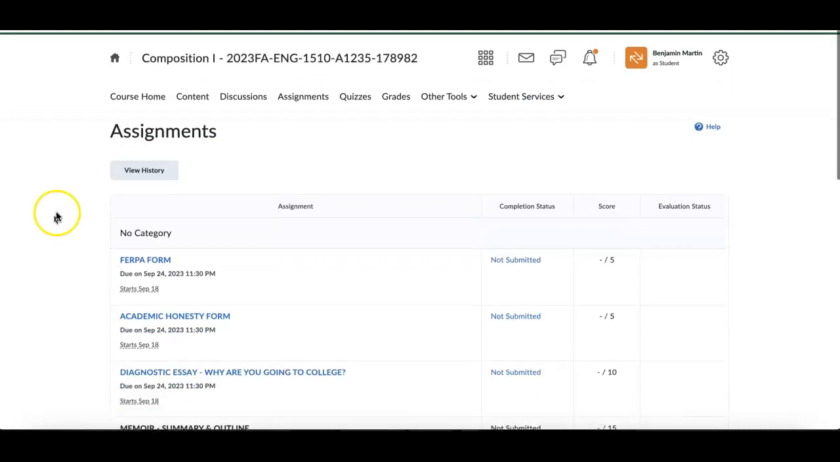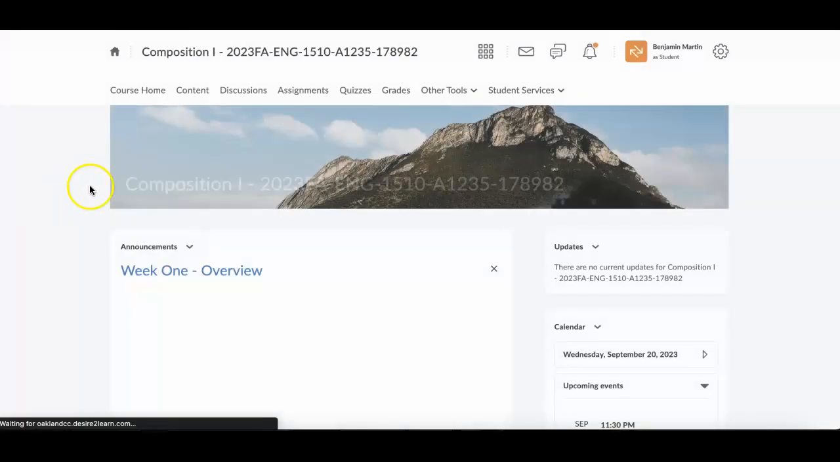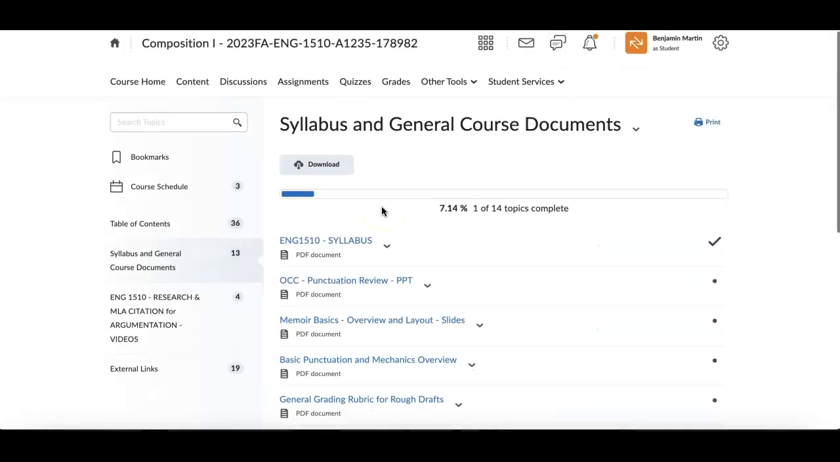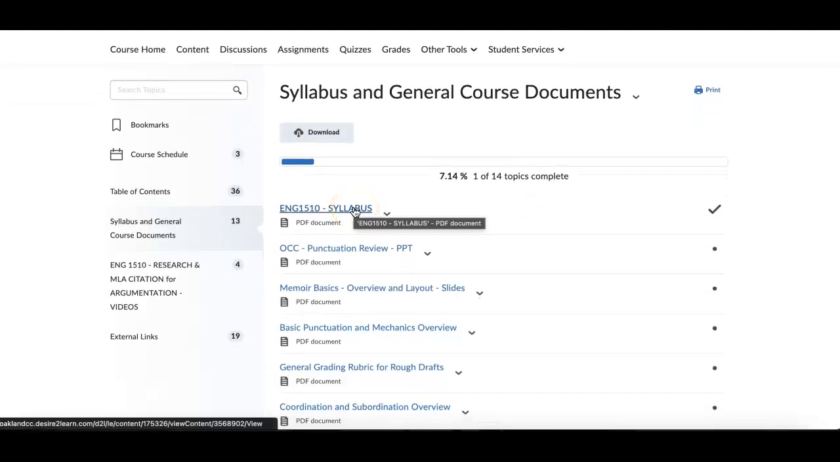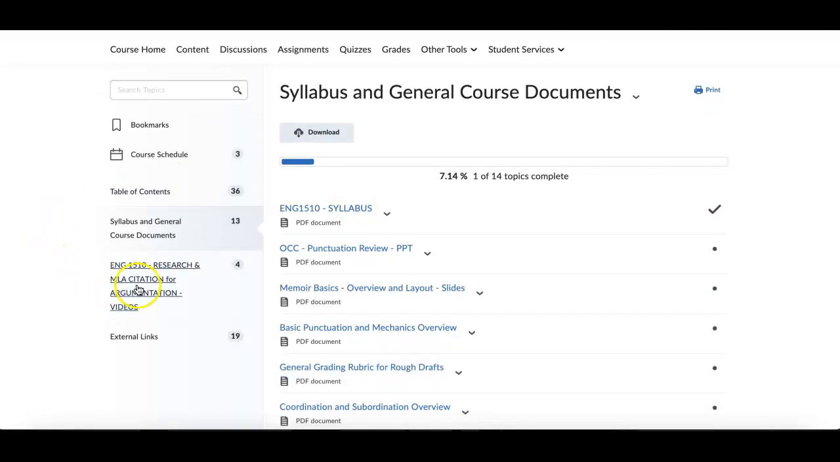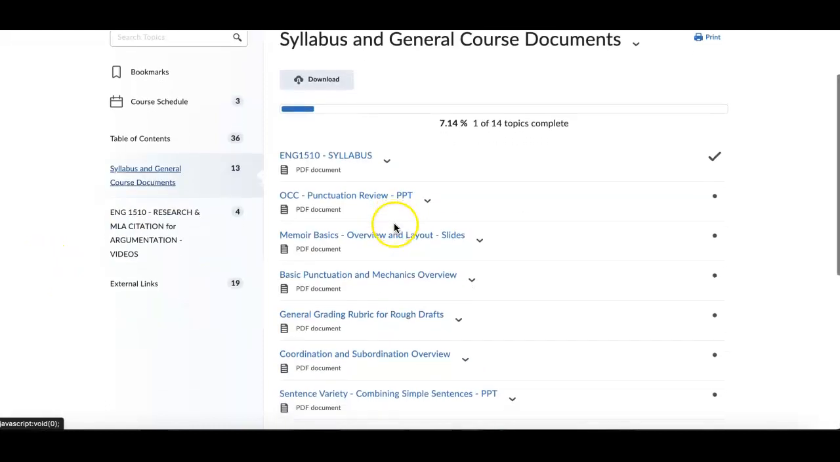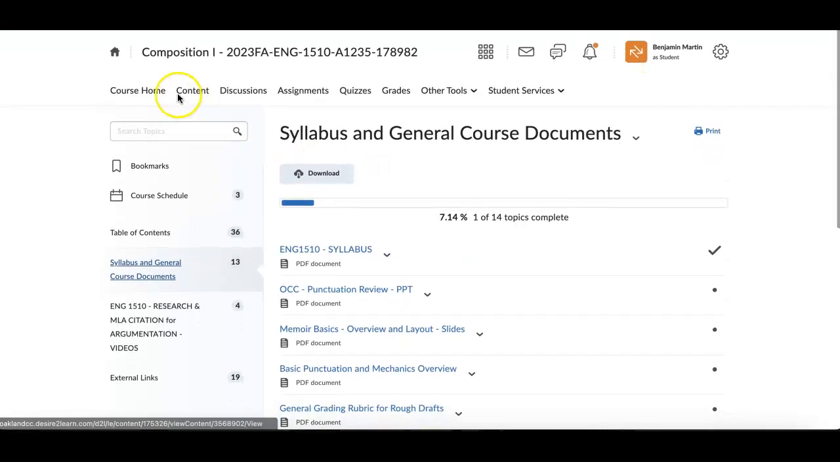The other things in week 1, guys, make sure you've read all of this, watch the overview video, and make sure that you've gone through the content file and you read and understood the syllabus. The research videos that I said you'll have to watch later in term are listed here. General course documents are here. Okay? Make sure you read and understood it.